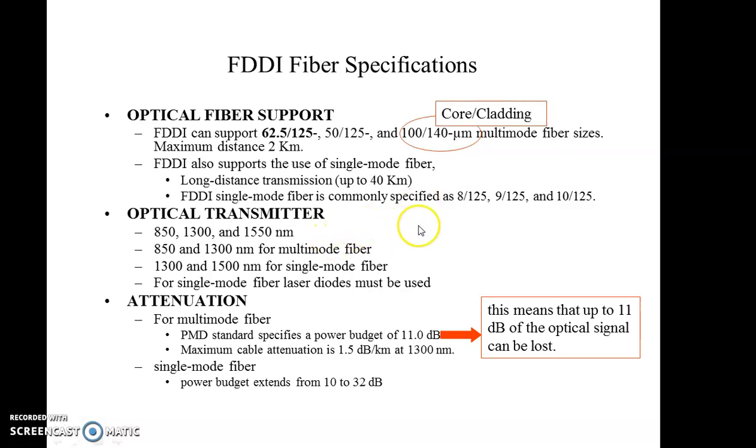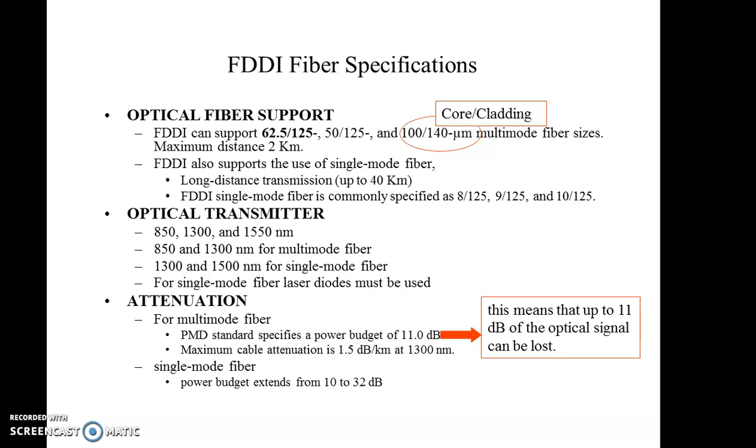For the optical transmitter, as I mentioned previously, we can use 850, 1300 and 1550 nanometer. 850 and 1300 nanometer for multimode fiber, 1300 and 1550 nanometer for single mode fiber, and for single mode fiber laser diodes must be used. It is required to use laser diodes in single mode.